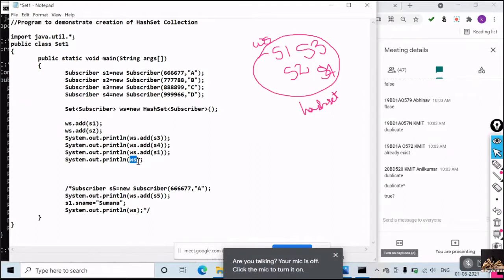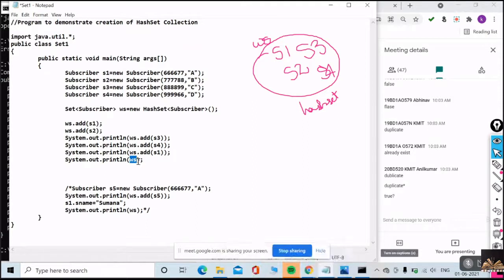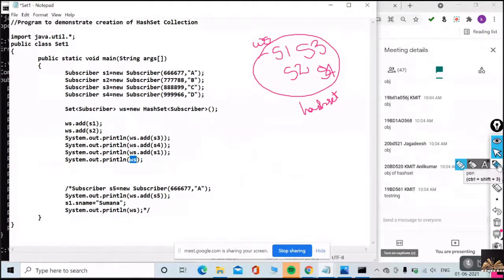When I try to print an object, which method gets called? Even in your mid examinations, some bits can be asked like this. If I print any object, what is going to happen? At the time of strings, I already discussed, the toString method is going to be called. What is this toString method? Whenever I'm trying to print any object, the toString method is going to be called.